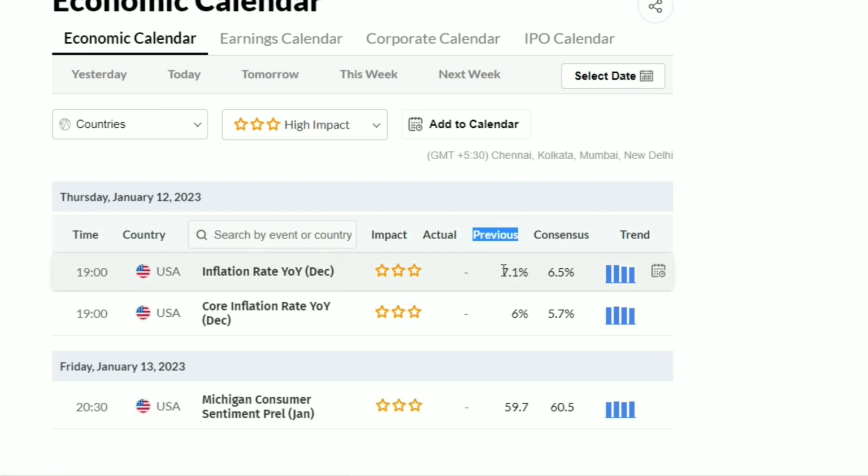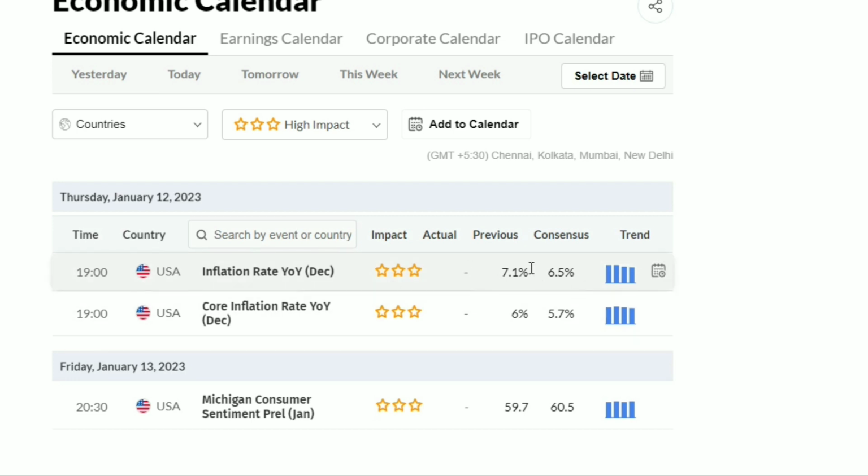Now in November month it was 7.1%. Consensus means it is a guidance given by various experts. So the experts are expecting that the USA will report an inflation rate of maybe 6.5. Tomorrow at 7 o'clock, maybe it will report 6.5, or it may come less than or more than that, right?